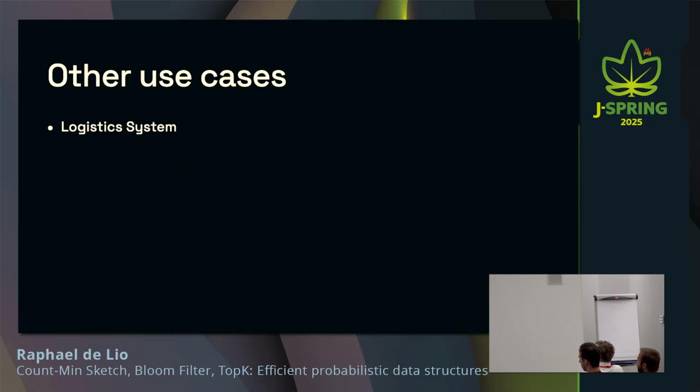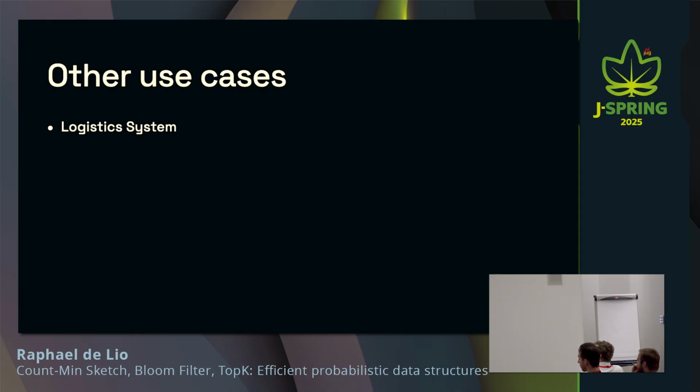But before, there were other use cases that I wanted to talk about. One of our customers, for example, uses counting sketches with their logistics system. So basically, let's say you're Picnic or Albert Heijn, and you have all these cars traveling around, and you want to make them more efficient, and you want to see where they go and how frequently they go into certain streets or certain points on the map.